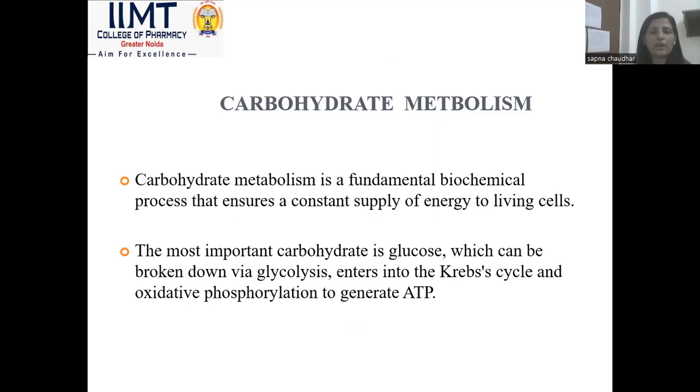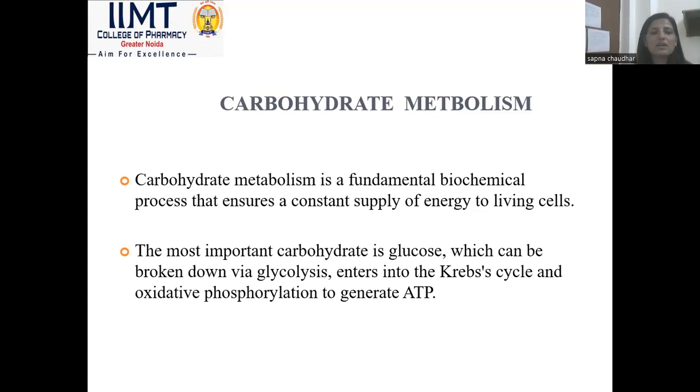The main purpose of glycolysis is that glucose is broken down into pyruvate or lactate. After glycolysis, the pyruvate molecule goes into the Krebs cycle, and through oxidative phosphorylation it generates ATP, which is required for day-to-day life.